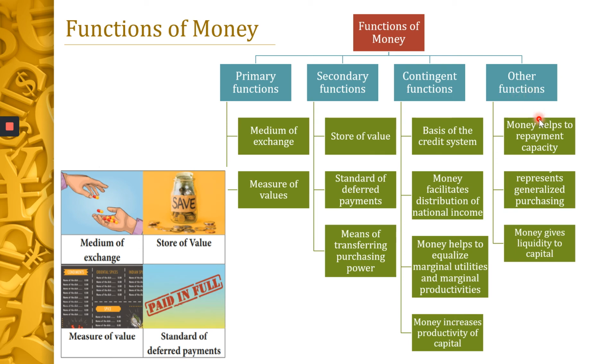Lastly, we saw other functions. Money helps to maintain repayment capacity. Any firm, government, insurance or bank company must have their assets in the form of money to maintain the repayment capacity. Then we saw that money represents generalized purchasing power. And lastly, we saw that money gives liquidity to capital. So these are the functions of money.